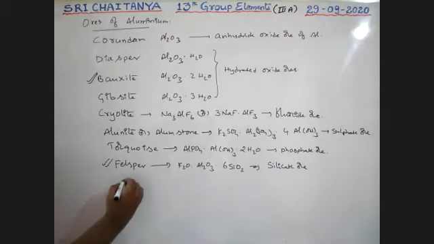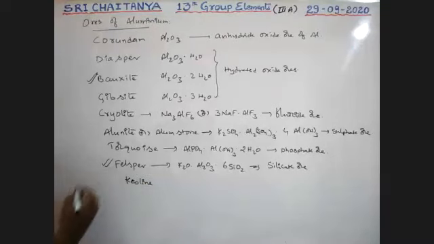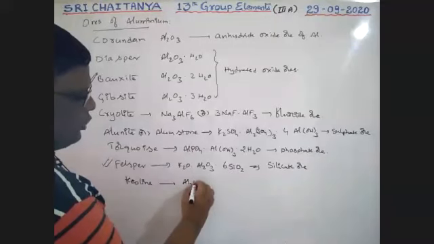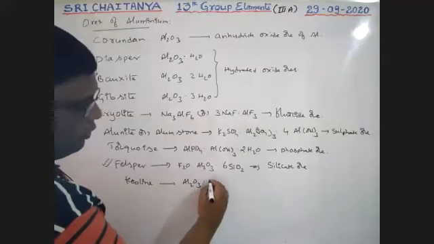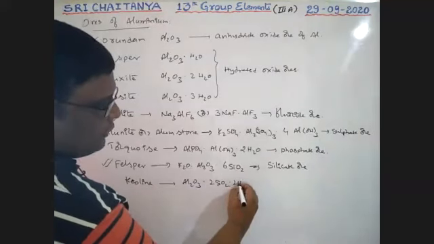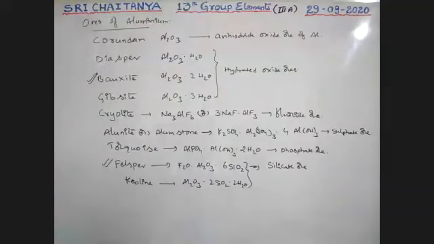Next, kaolin, the last one. Kaolin is Al2O3·2SiO2·2H2O. It is also a silicate ore, boys. So these two are silicate ores.